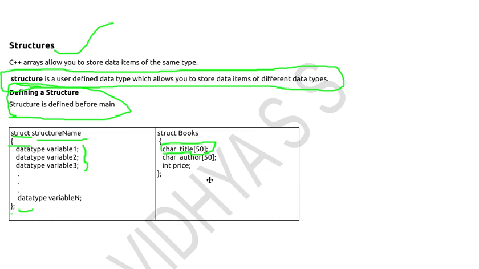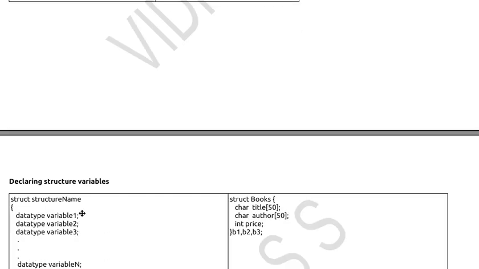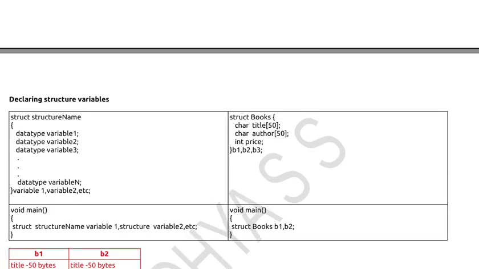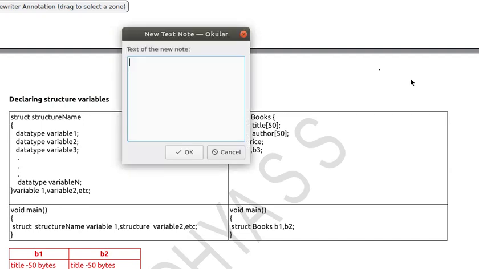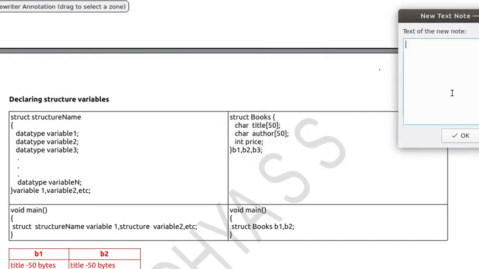After defining the structure, I can declare the variable. How will you declare a variable? Suppose you want to declare an integer variable, what will you do? int a, that means a is a variable of type integer and a can hold integer data. This is what you will be doing, right? That is the data type and the variable.